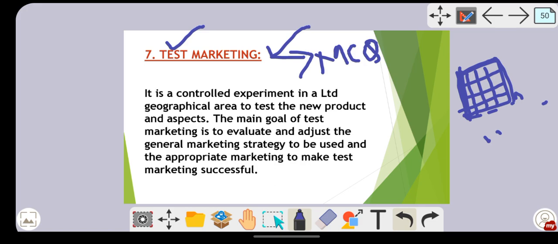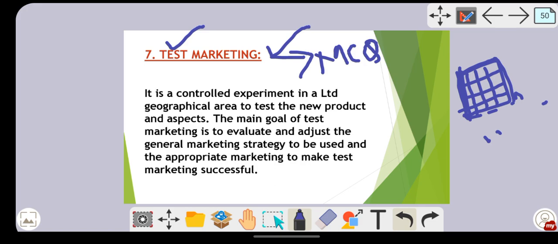Now again, same medicine. Suppose they have manufactured a medicine for cold. The expectation is that once the medicine is consumed by patients who have a cold, it will heal or cure them. In test marketing they will give samples to the doctors, and the doctor will prescribe that sample to the patients. So that is what the doctor is testing on the patients.